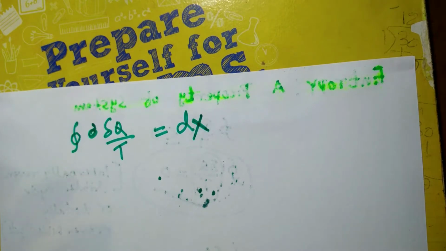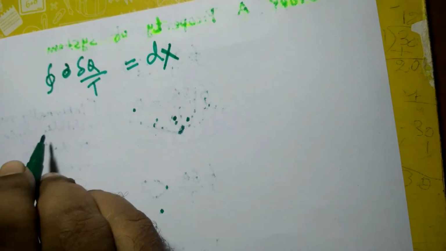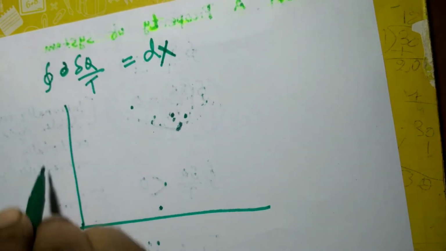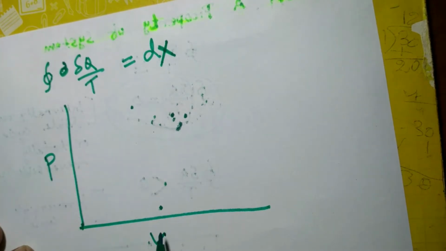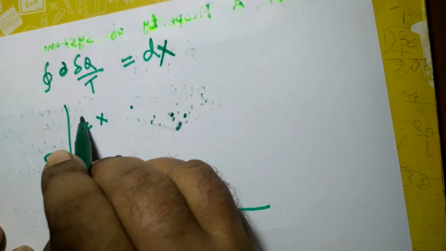The same results can also be derived if we analyze over a process diagram. Suppose this is the PV diagram and a system is taken from an equilibrium state 1.